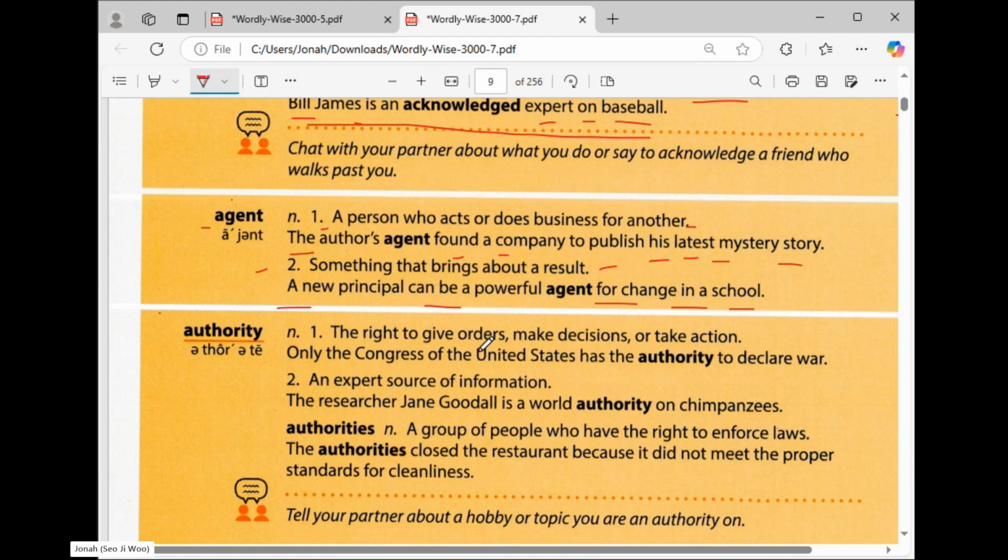Okay. Can you try to make a sentence using the second meaning?